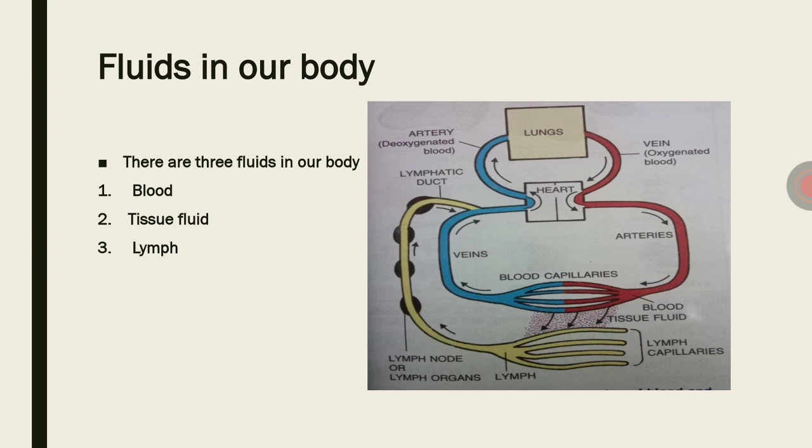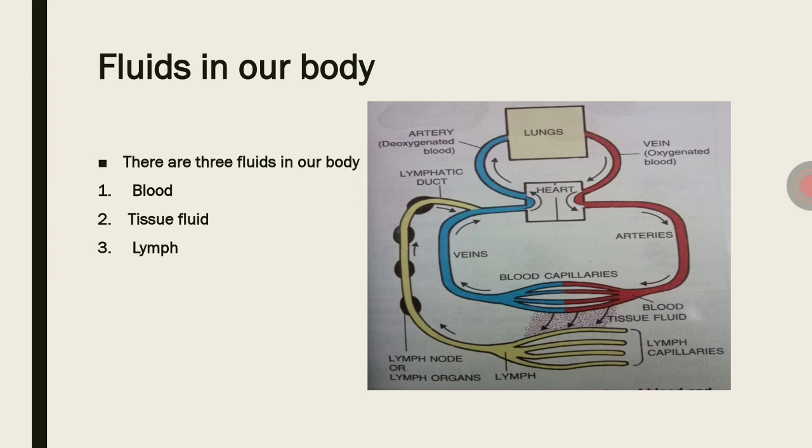Third one, lymph. After the tissue fluid enters the lymph vessel, it is known as lymph. This lymph is contained within the lymph vessels and lymphatic organs. These lymphatic organs are the spleen and tonsils.